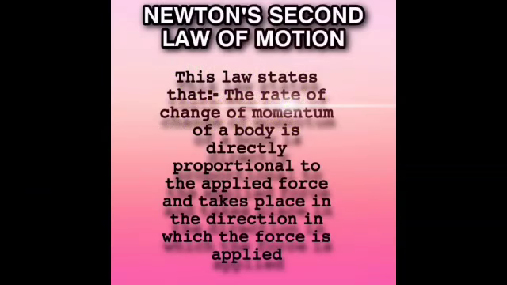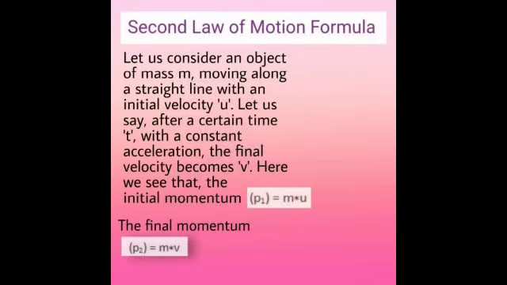Newton's second law of motion states that the rate of change of momentum of a body is directly proportional to the applied force and takes place in the direction in which the force is applied. Second law of motion formula. Let us consider an object of mass m moving along a straight line with an initial velocity u. Let us say after a certain time t, with a constant acceleration, the final velocity becomes v.